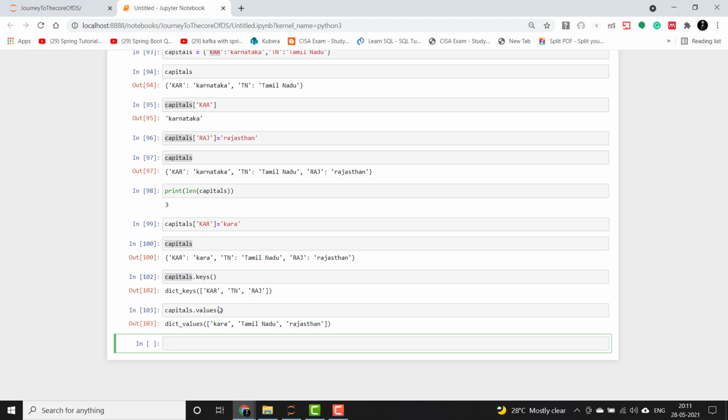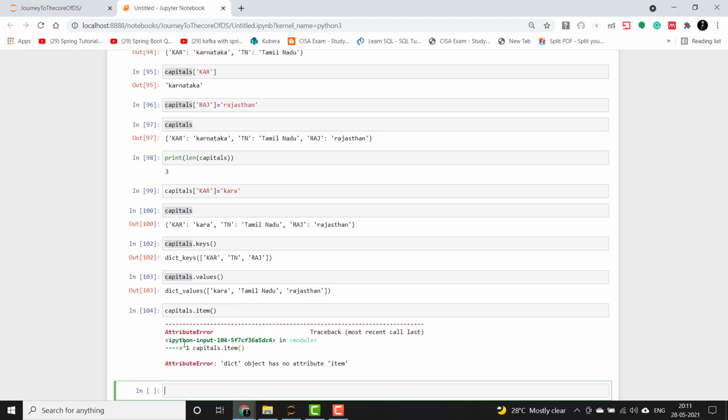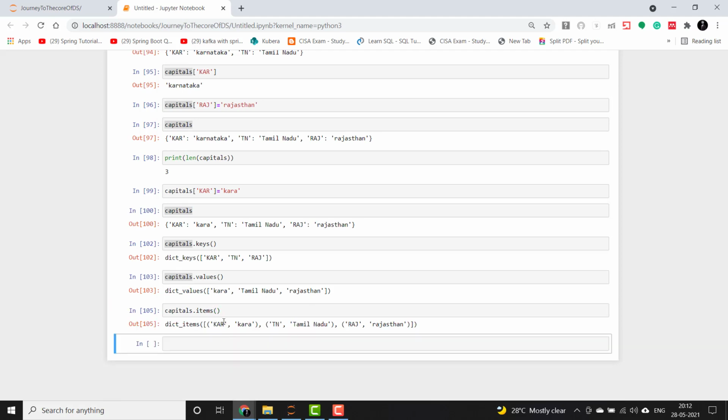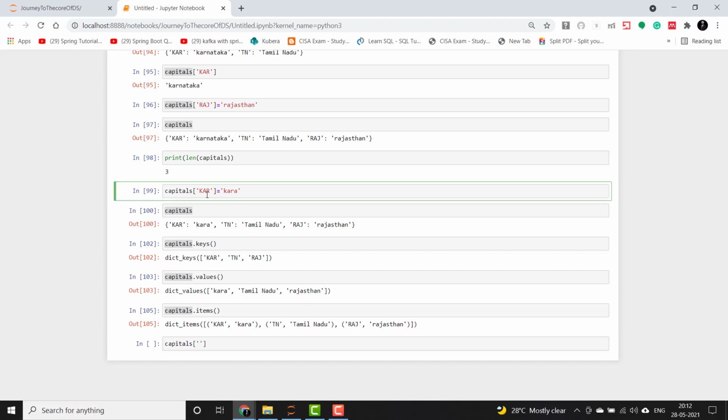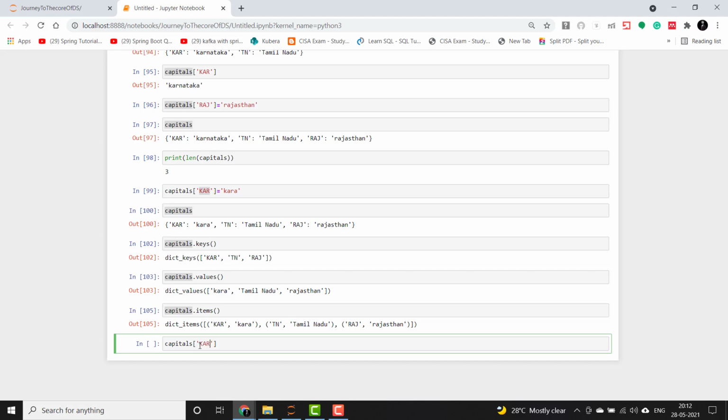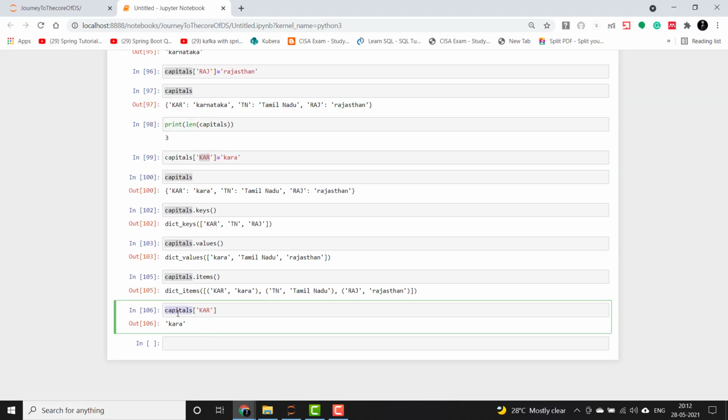And then there is a function called items. It will iterate and give both the keys and the values in it, like this. When we want to retrieve anything from the dictionary, we use either the square brackets followed by the key name, or we can use a get operation on top of it.